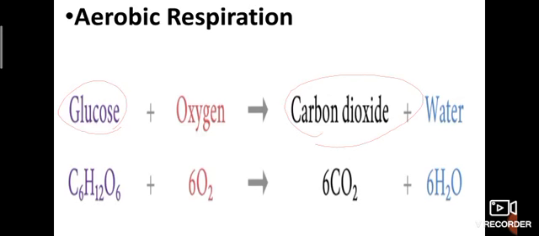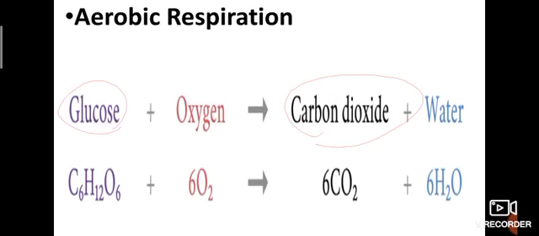Generally, this kind of respiration takes place in the presence of oxygen. What about trees? Trees also come under aerobic respiration, because during the night time the trees take in oxygen.